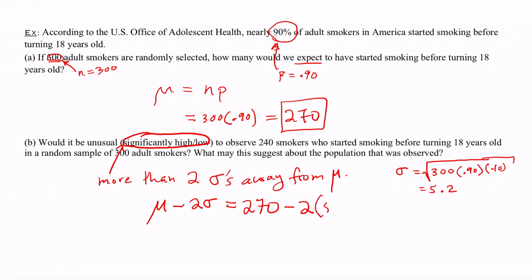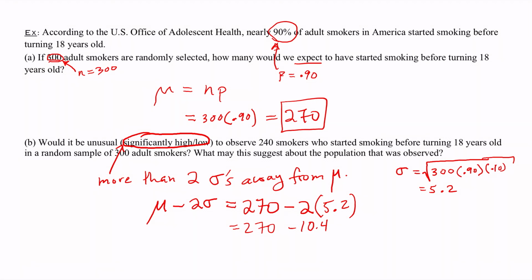And so we'll insert that here. So the mean minus 2 times the standard deviation. Let's see, it gives me 270 minus, I think 2 times 5.2 will be 10.4.